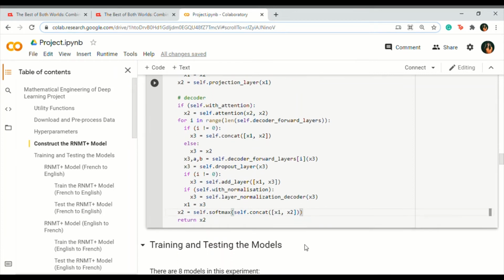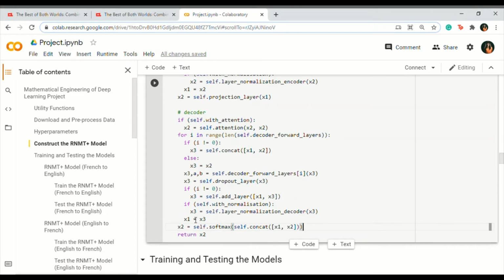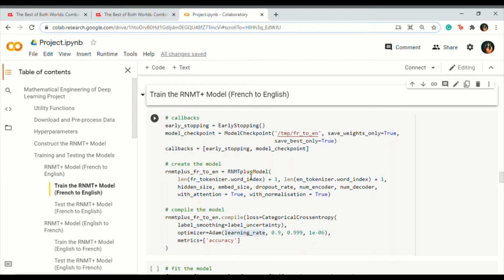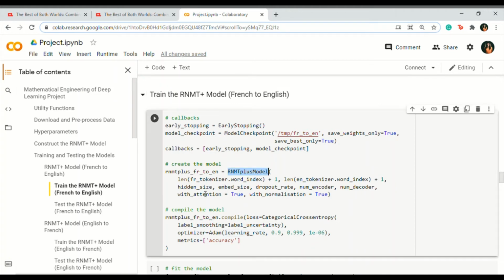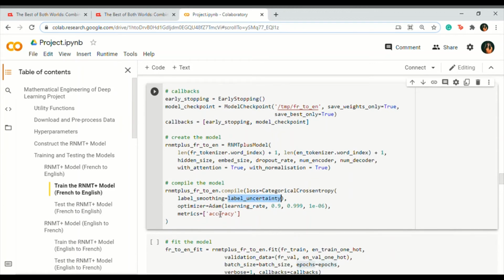Now that we know the model, we move on to training and testing the networks. First, we instantiate the model. If we want the model without multi-headed attention, we change the with attention parameter to false. The same thing applies for layer normalization. We compile the model using the categorical cross-entropy loss function with label smoothing of 0.1. If we want to run the model without label smoothing, we can remove the label smoothing parameter or set it to 0. The Adam optimizer is chosen with exponential decay learning rate.